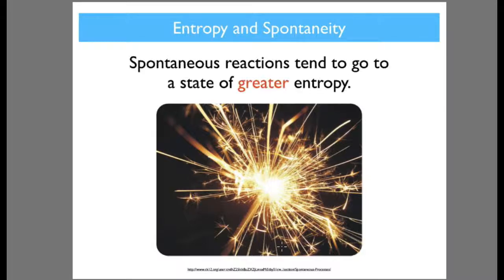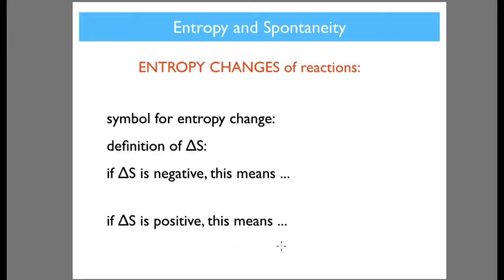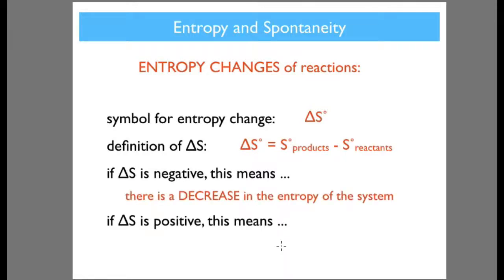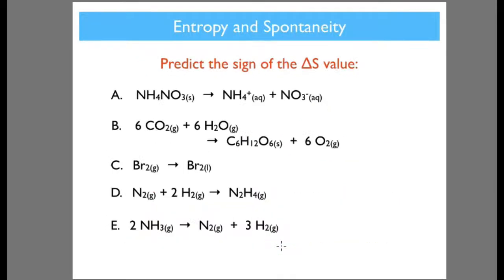Entropy and spontaneity. Spontaneous reactions tend to go to a greater state of entropy. They have high entropy. Entropy changes of reactions. The symbol for entropy change, as I said, is delta S. The definition of the change in entropy is the entropy of the products minus the entropy of the reactants. If the change in entropy is negative, this means there's a decrease in the entropy of the system. If the change in entropy is positive, this means there's an increase in the entropy of the system.